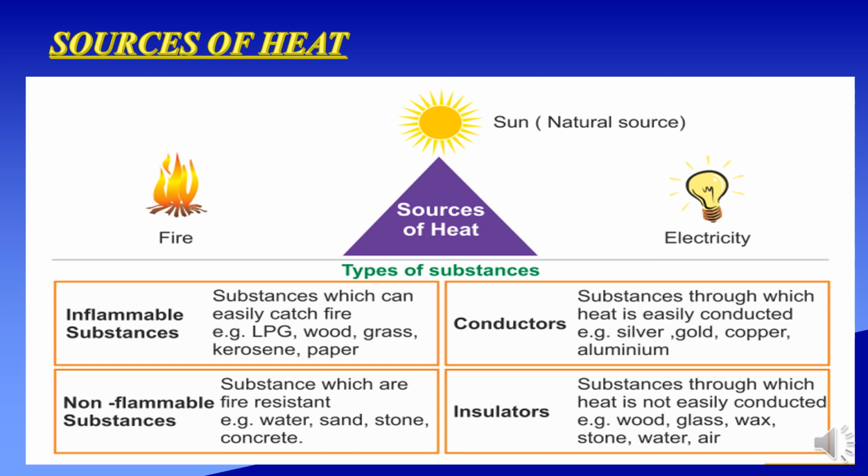Sources of heat: sun, fire, and electricity. These are the main sources of heat. Types of substances: inflammable substances, which are substances that can easily catch fire. For example, LPG, wood, grass, kerosene, paper. Non-flammable substances, which means substances that are fire resistant. For example, water, sand, stone, concrete, etc.